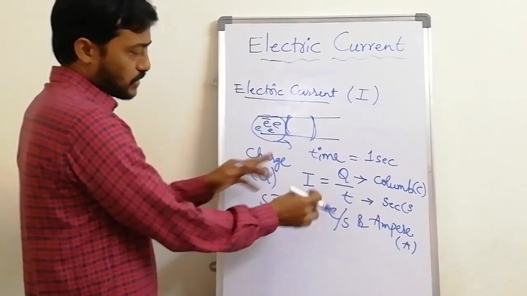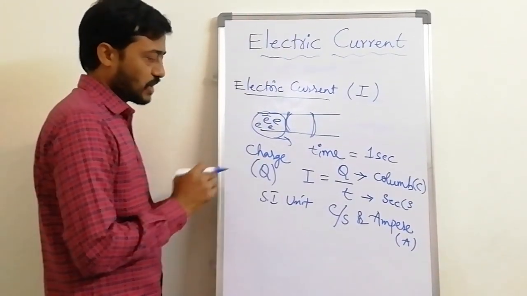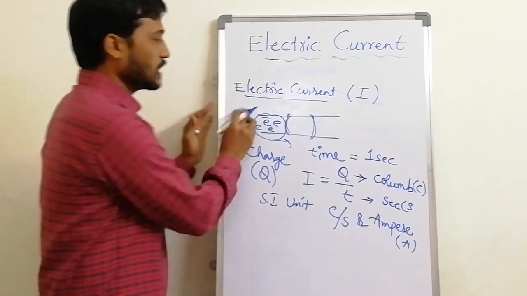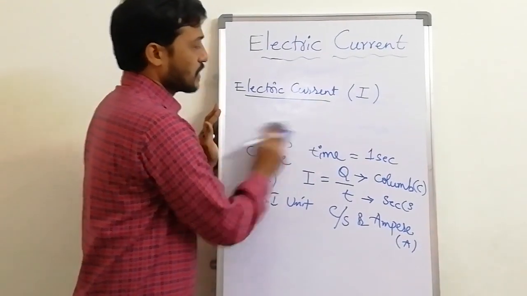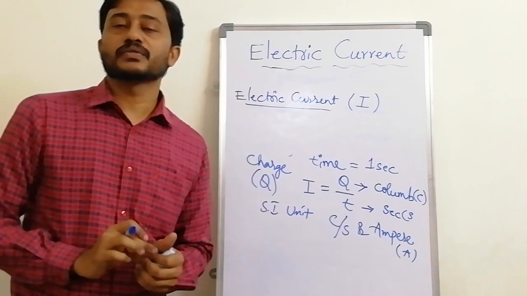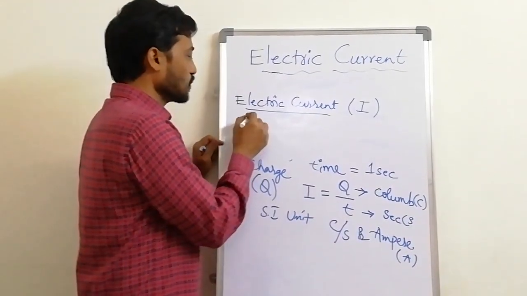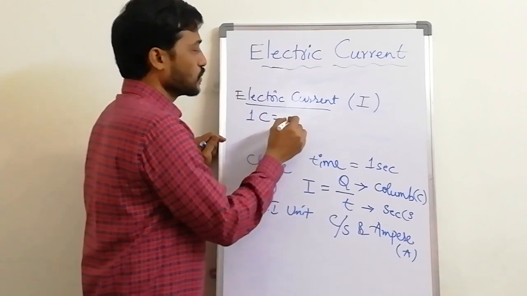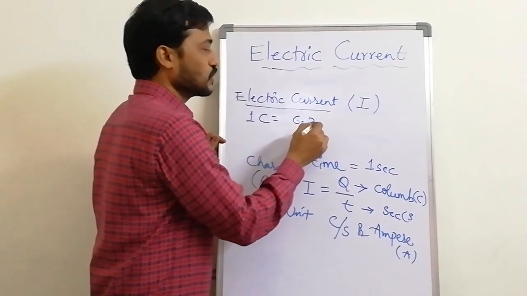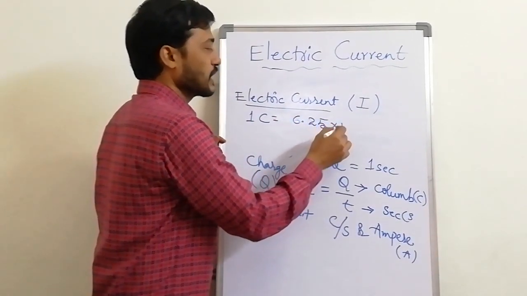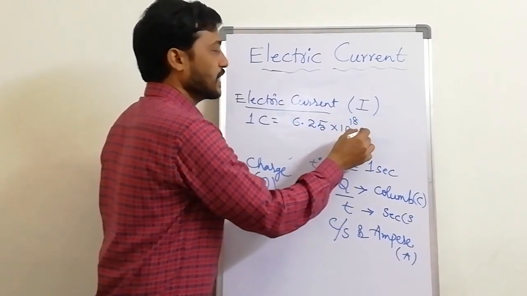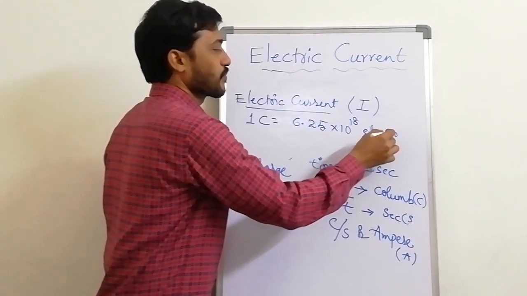Before going further, I want to say what this coulomb is. Coulomb is nothing but a group of electrons, a group of charge. 1 coulomb is equal to 6.25 into 10 to the power of 18 electrons.